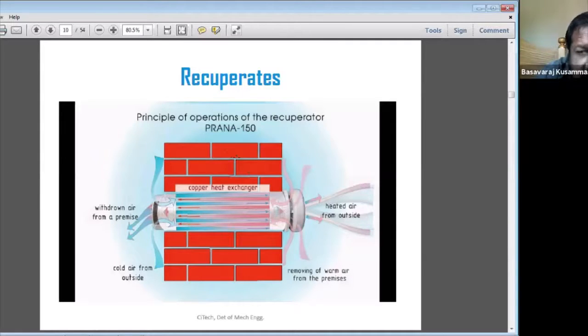So after heating, the heated air from the outside is removing the warm air from the premises. In that case, it is used as a recuperator. We draw the air from the premises.